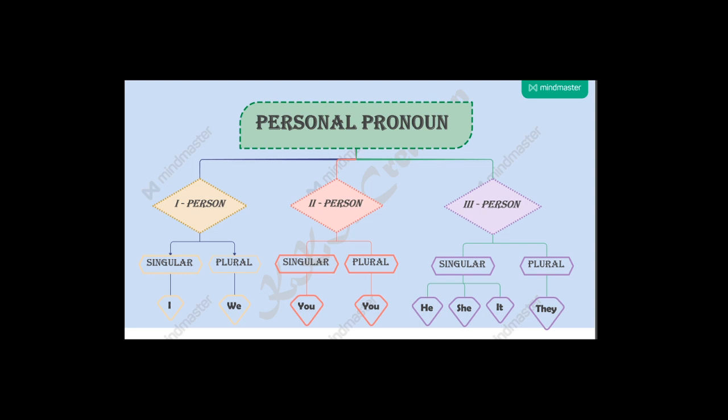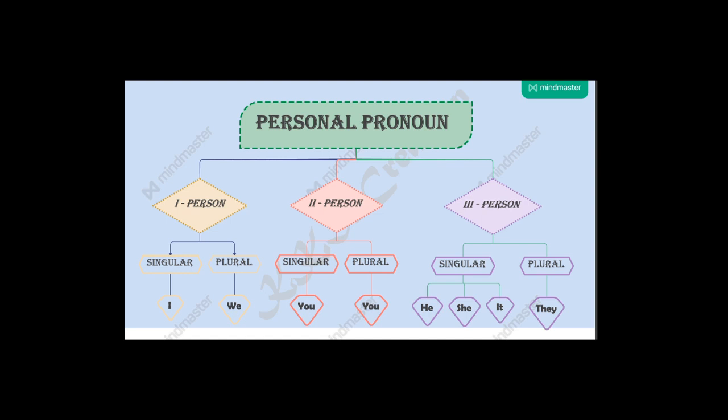So here you have singular and plural. For first person, singular means I, and plural, when you are in a group, we, right? Second person, both singular and plural, we say it as you. See, if a teacher is instructing inside the classroom, she will be saying, you are to submit the assignment by this date. So there she is mentioning everyone, you. It implies plural.